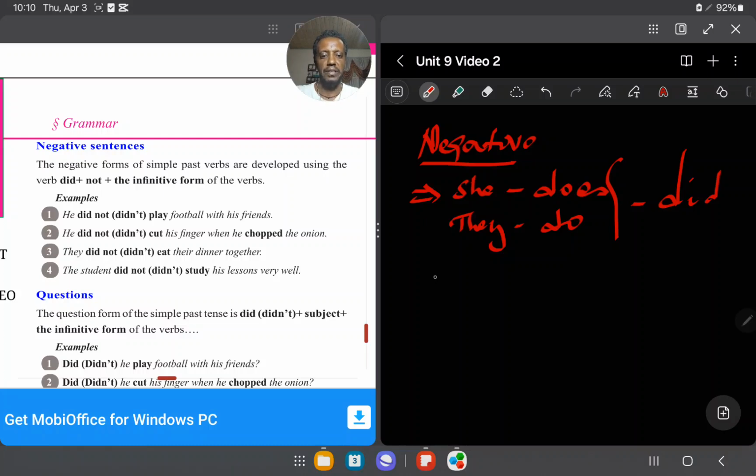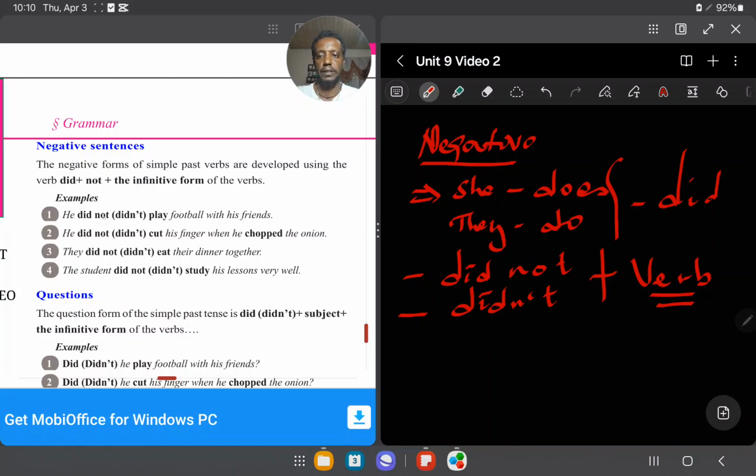So the negative form is did not, or when you contract it, didn't, in short, okay? And then the main verb without change. Don't use the verb in past tense form. And that's it. When you get did, the coming action verb is in present form because did is a past indicator. Okay? And that's routine. He didn't play football with his friends. He didn't play. Okay?